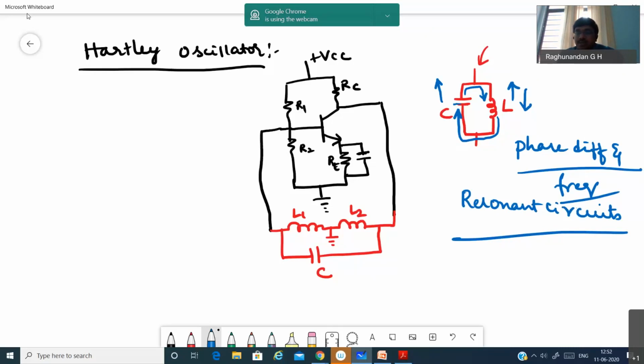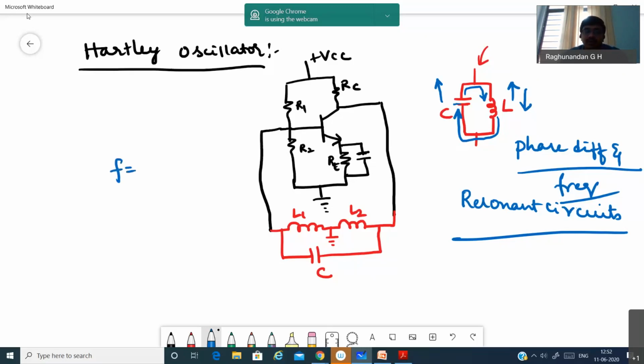So this concept is applied over here, and we are going to produce a desired frequency. The same thing happens here, the output will be fed here, and because of the charging and discharging process of L and C, we will be able to produce a particular change in phase and frequency, and it will be fed as input, and this process will keep on continuing.